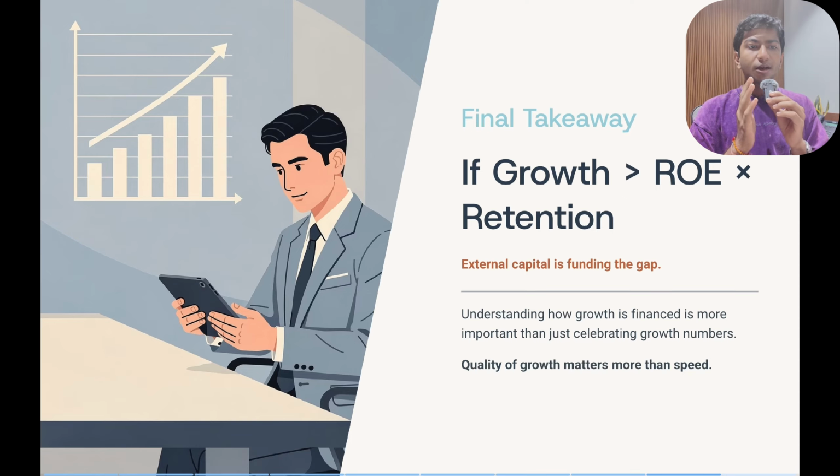So next time you see a company growing very fast, do not look at growth percentage on an absolute basis. Ask this: is growth higher than ROE multiplied by retention ratio, which is the sustainable growth rate? If yes, external capital is funding the difference. Understanding how growth is financed is more important than celebrating growth itself. Quality of growth matters more than speed.